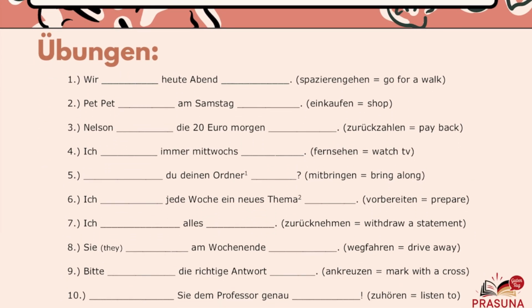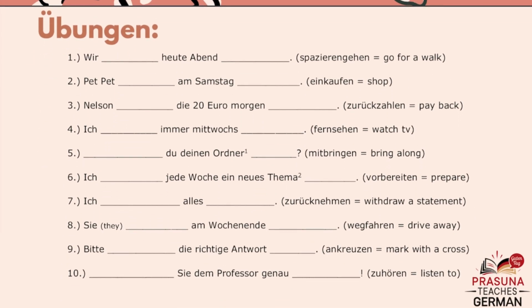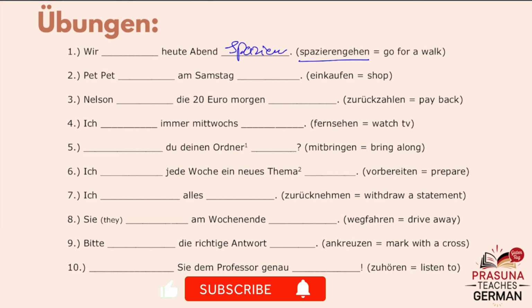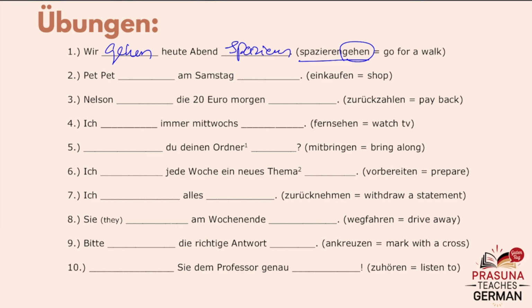Let us see some examples. Spazieren gehen. So simply put the spazieren blindly at the end of the statement. Take the gehen, the subject is wir, so: Wir gehen heute Abend spazieren.